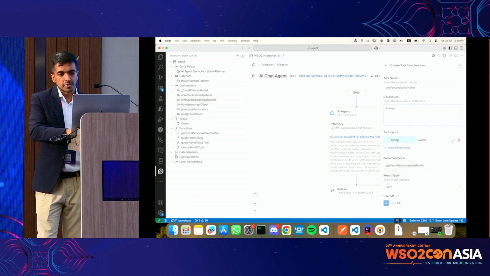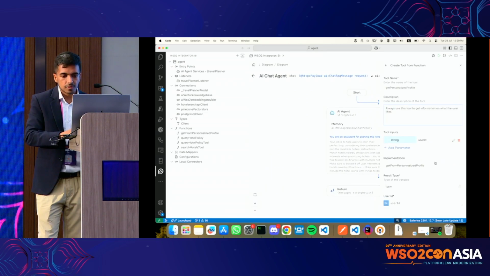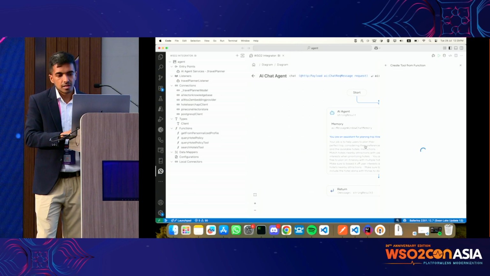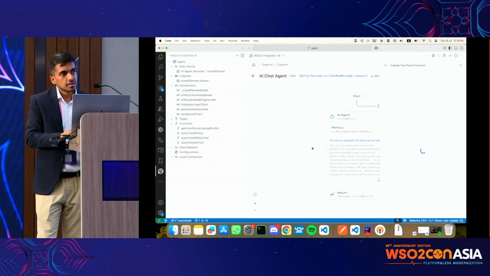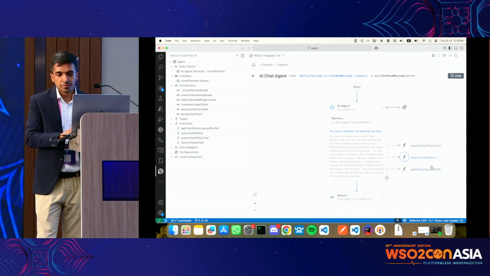I'm just going to tell the LLM to always use this tool to get information on what the user likes. That's about it. The tool is created, so we have three tools now.